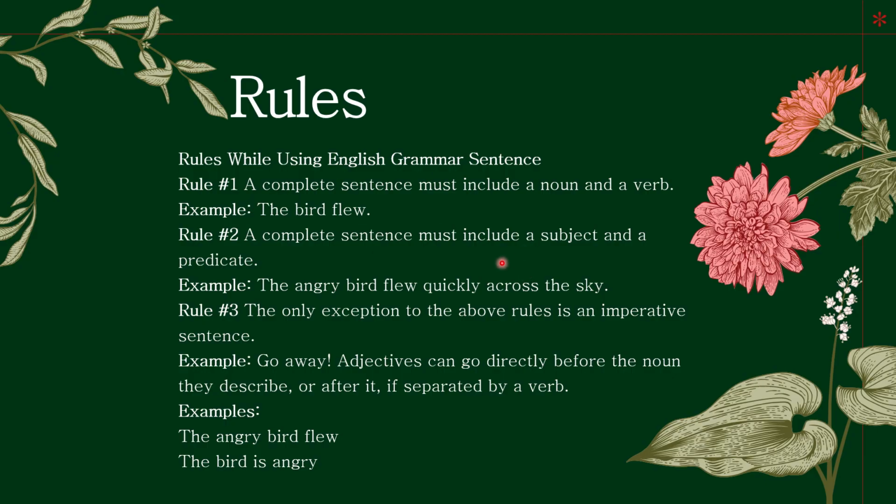Now, there are certain rules while writing sentences. A complete sentence must include a noun and a verb. That is, for example, the bird flew. A complete sentence must include a subject and a predicate, like the angry bird flew quickly across the sky. Rule 3. The only exception to the above rules is an imperative sentence. Go away, for example. Adjectives can go directly before the noun they describe or after it if separated by a verb. For example, the angry bird flew. The bird is angry.